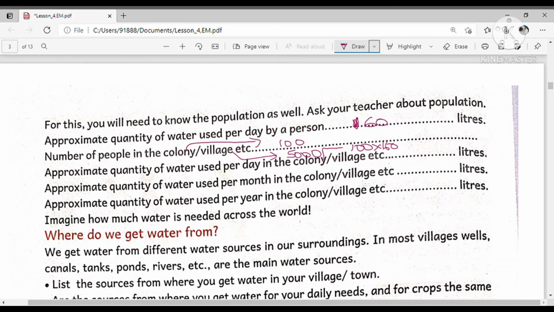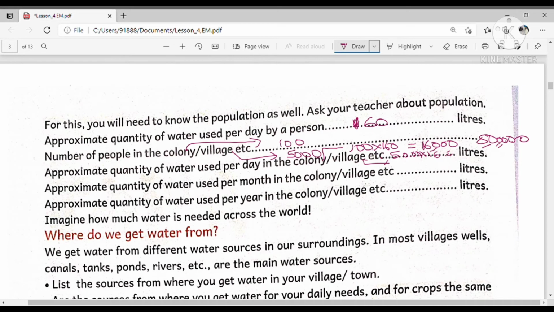100 into 160 equals 16, and how many zeros are there? 1, 2, 3. So 3 zeros. So 16,000 liters will be used in the colony. And in the village, how many people are there? 5,000 people. So 5 into 16 is 80, with 3 zeros and 1 zero, so 8 lakh liters.